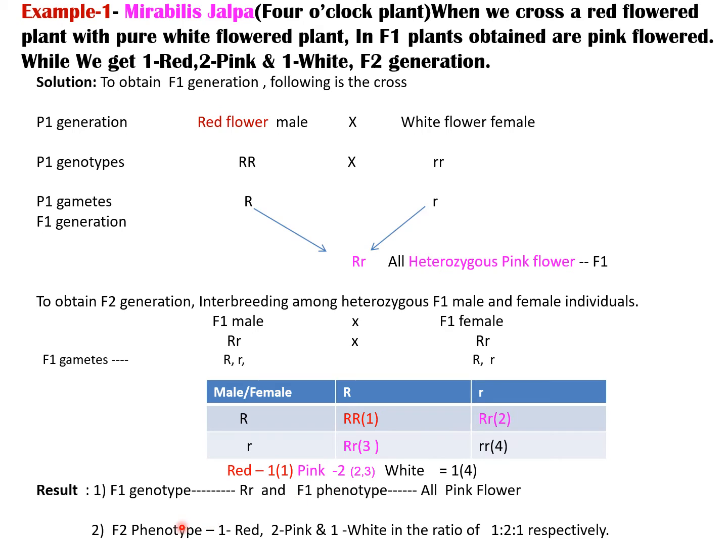So in the result, F1 shows all pink colored flowers, and the F2 generation shows one red, two pink and one white, in the ratio 1:2:1 respectively instead of 3:1.